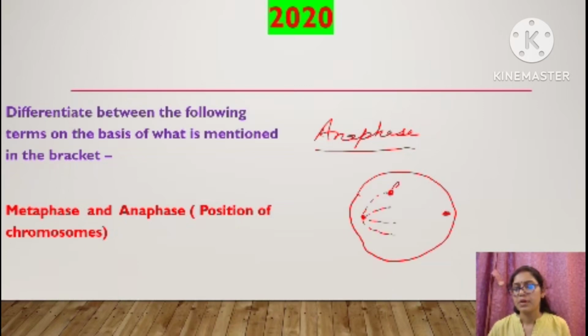In anaphase, we always have to show sister chromatids. So this is the position of chromosomes in anaphase, right? The chromosomes will be split into sister chromatids, and the sister chromatids will move towards the opposite poles.